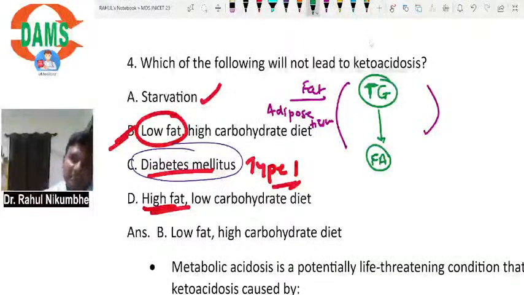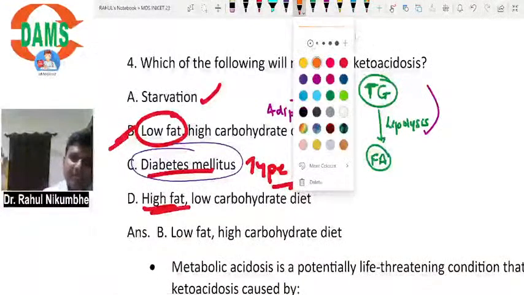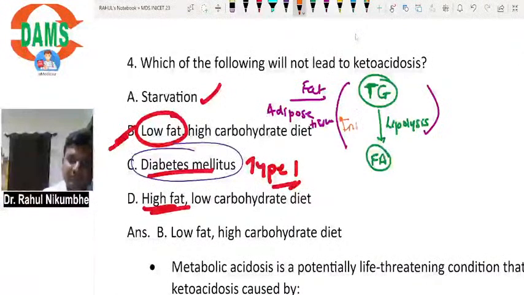When triglycerides are converted to fatty acids, this process is called lipolysis, and this process is inhibited by insulin. So normally insulin inhibits lipolysis.